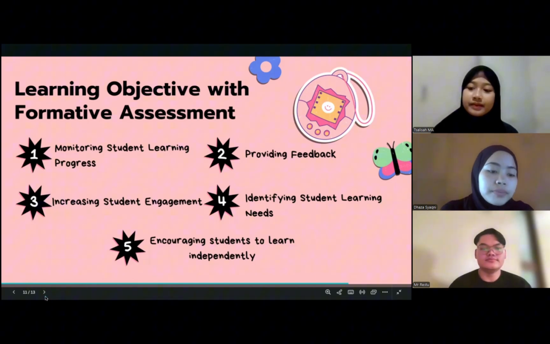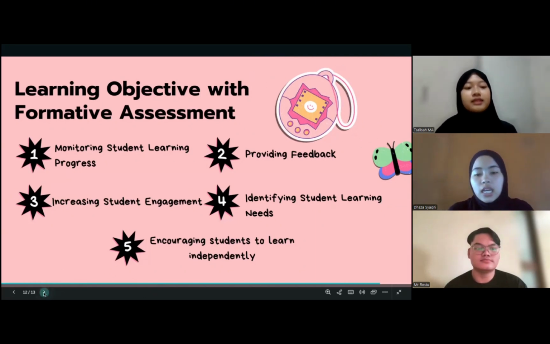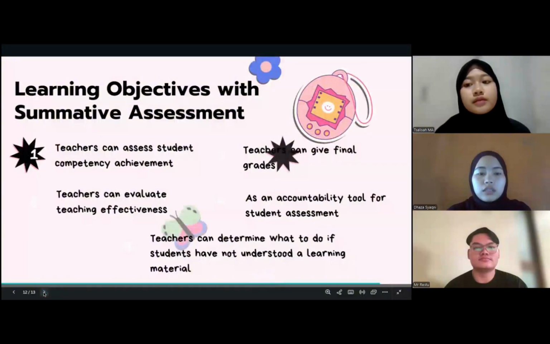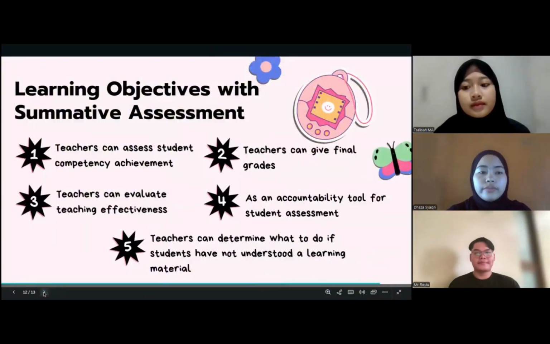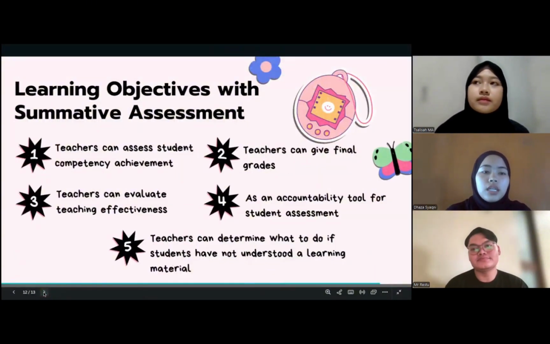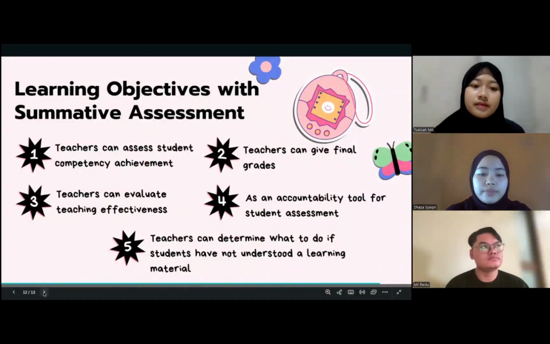The next is learning objectives with summative assessment.